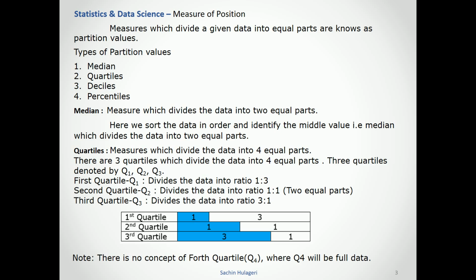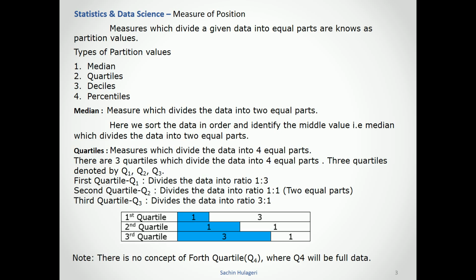Median is a measure which divides the data into 2 equal parts. Here we sort the data in order and identify the middlemost value, that is called the median. Median divides the data into 2 equal parts.